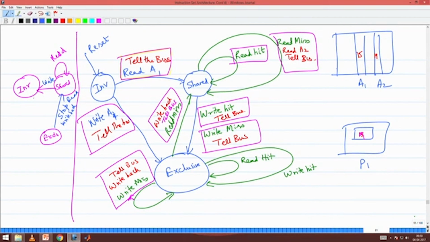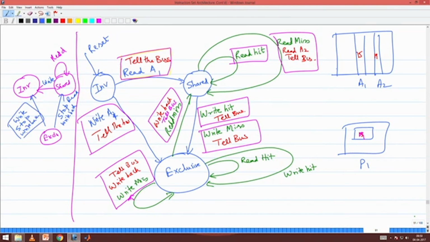When I get a write, I am holding A1, somebody is again trying to write into A1. So when I get a write, what I do, I will say stop, write back, okay.